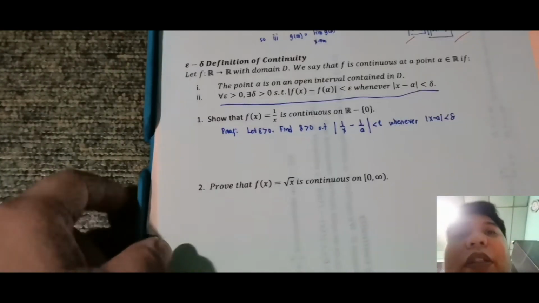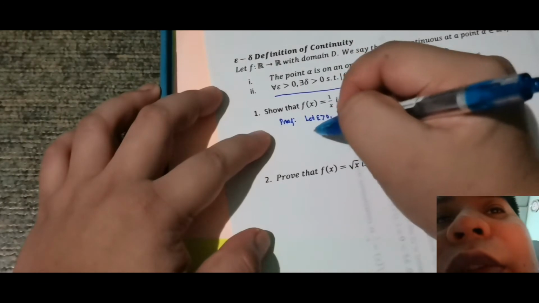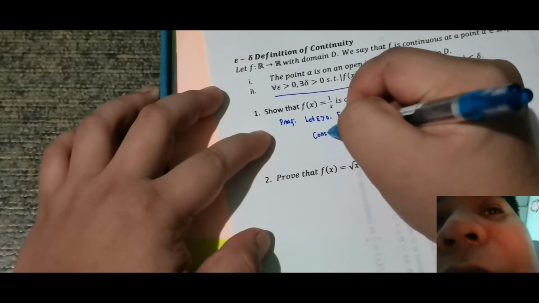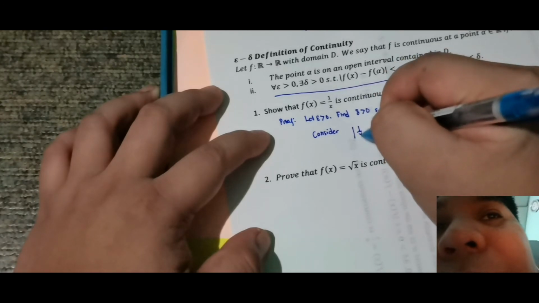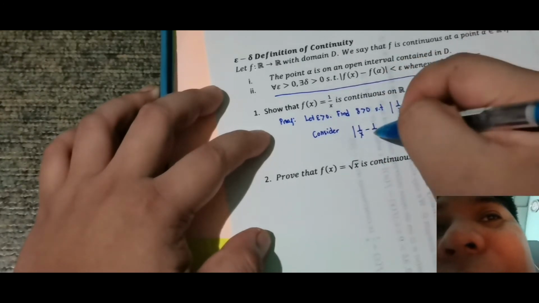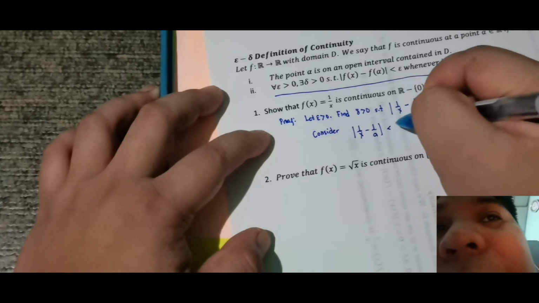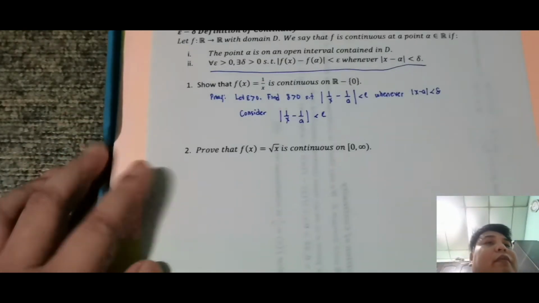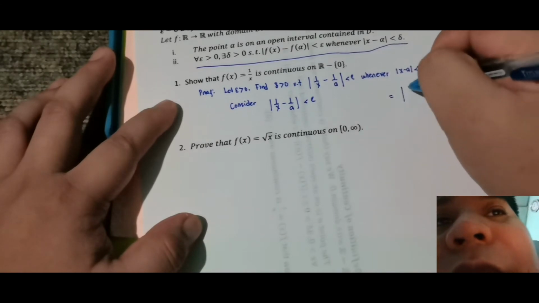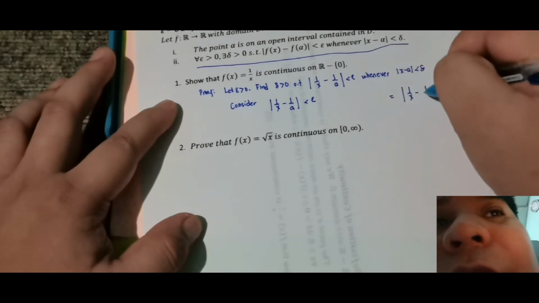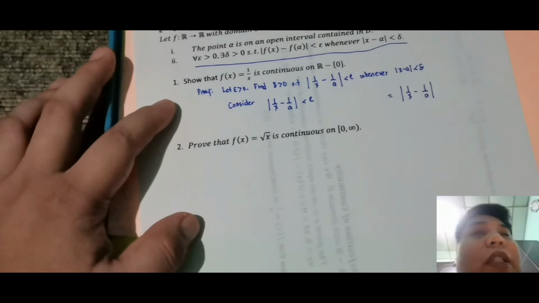Okay, next, let's consider c. So consider the absolute value of 1 over x minus 1 over a, less than epsilon. From here, I'll put it here, the 1 over x minus a. Then simplify further.